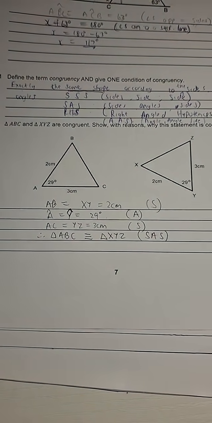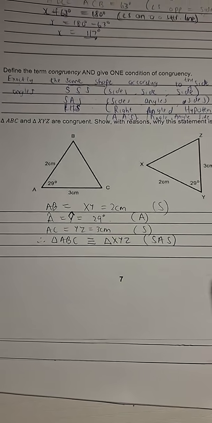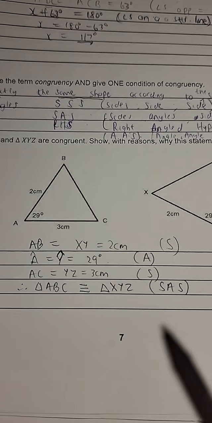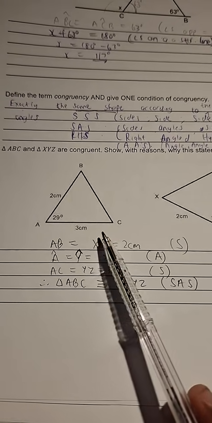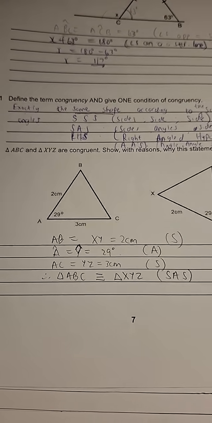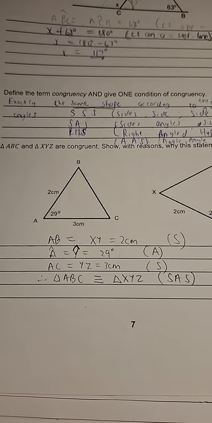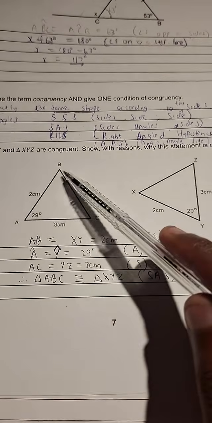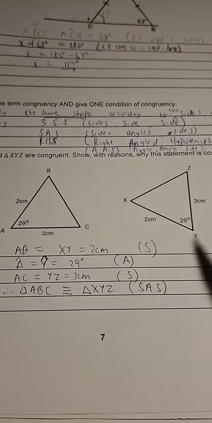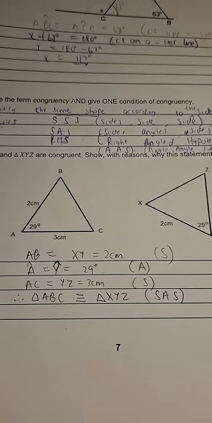SAS. Okay, so how do they know which one to start with? What do you mean? How do you know which one to start with? Like which one to start with, as in what side or angle to start with, you mean? Oh, like the angles on the sides. You just compare the two triangles first. Just look at the two triangles and compare and look at what you see.